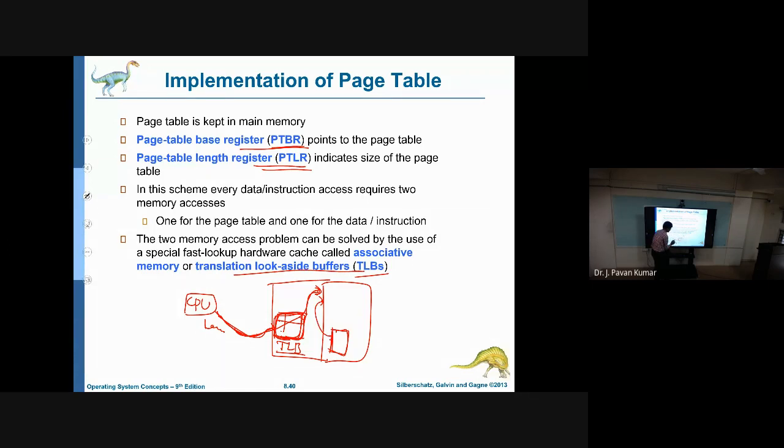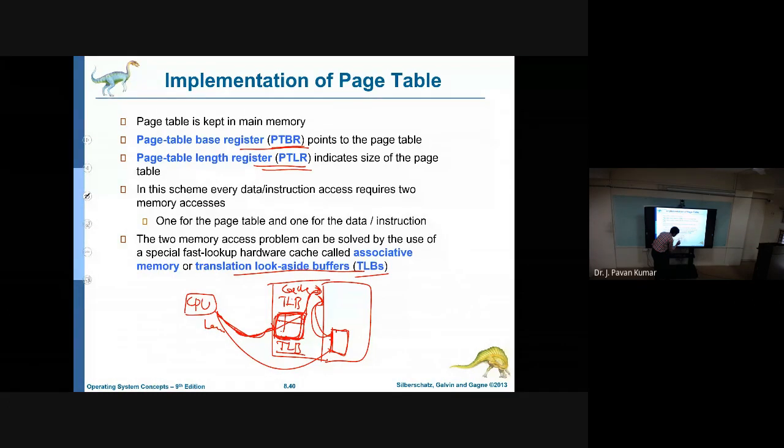In general, as of now, by using only the page table, we get the frame number and correspondingly the physical address. But here we are introducing the concept called translation look aside buffer, which is nothing but cache memory. By using this cache memory, we can reduce the time.